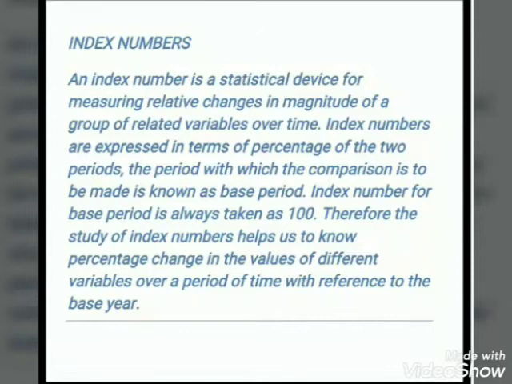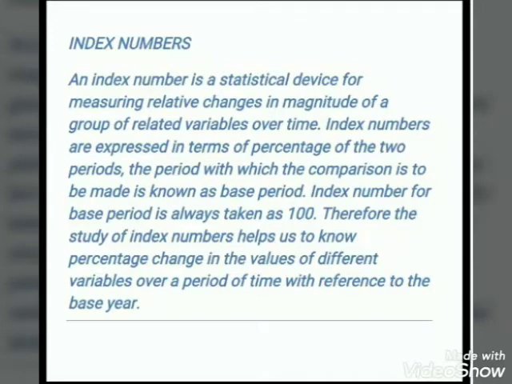For example, if the price of potatoes has risen from 100 to 200, and the price of onions has risen from 100 to 300, then we will consider the average. So the average will be 200 plus 300, divided by 2, and your average comes to 250.